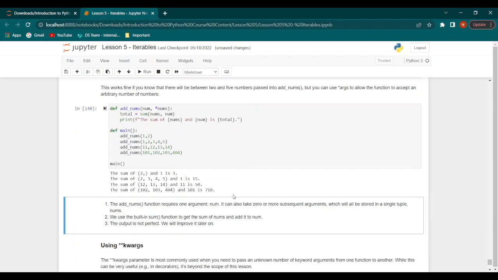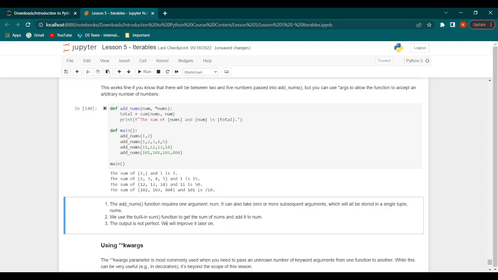And this is the output that we required. So three things to observe here. The add_nums function requires one argument, num. It can also take 0 or more subsequent arguments, which will all be stored in a single tuple called nums. Now we use the built-in sum function to get the sum of nums and then to add it to num.